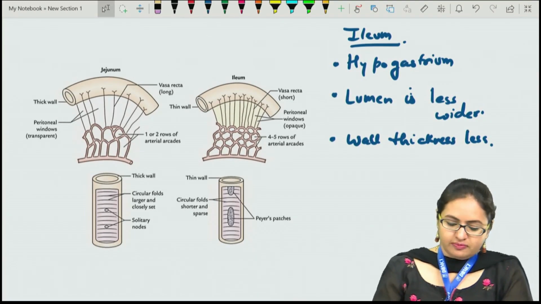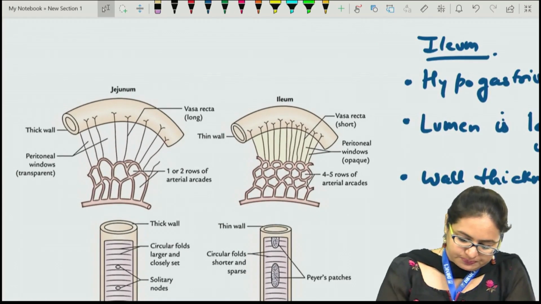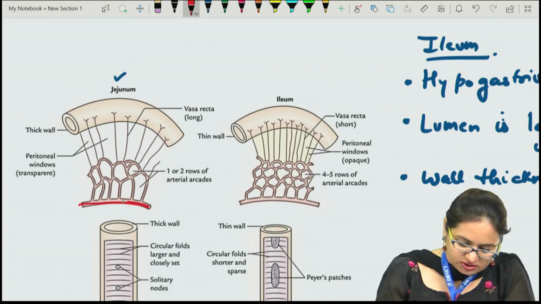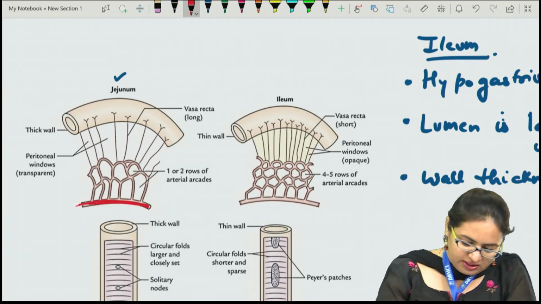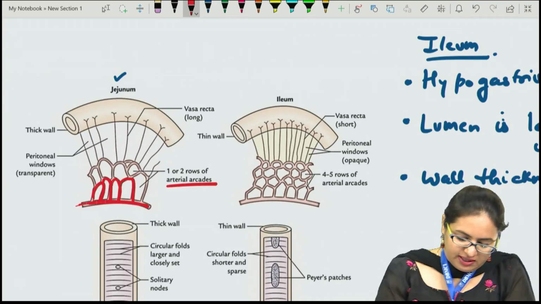Apart from this, this is the branching pattern shown here. Towards the duodenum side, this is the artery supplying the duodenum. Before supplying the duodenum, it forms these arterial arcades, and only one or two rows of arcades are formed.